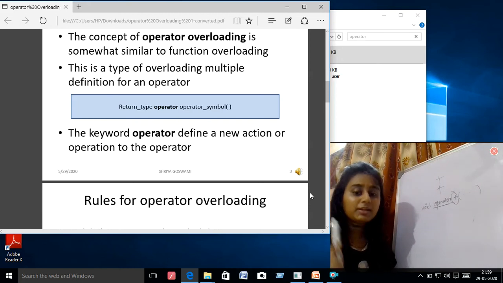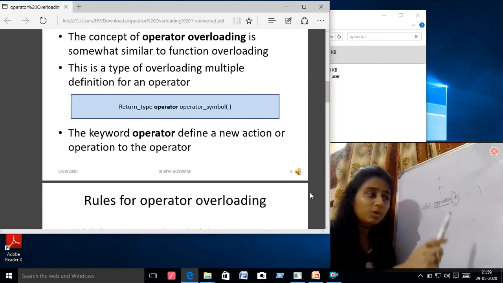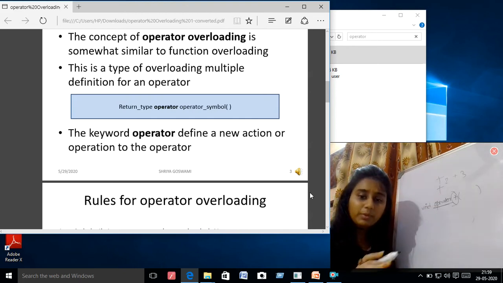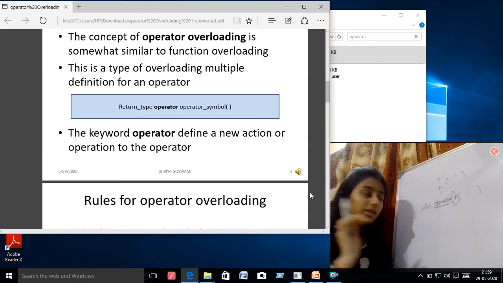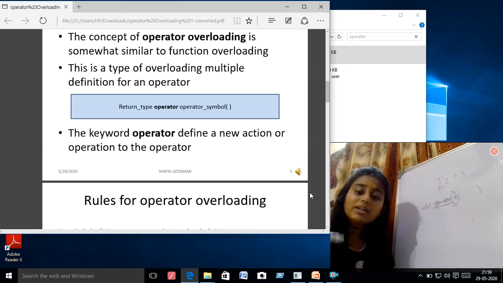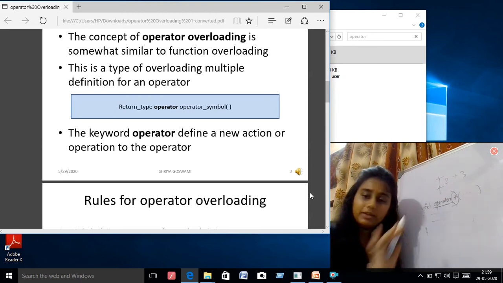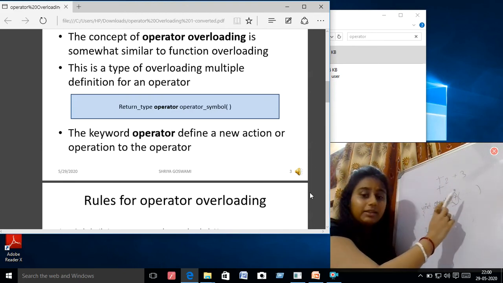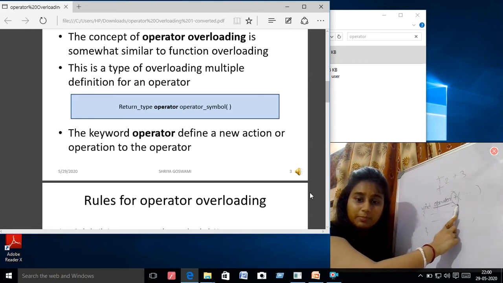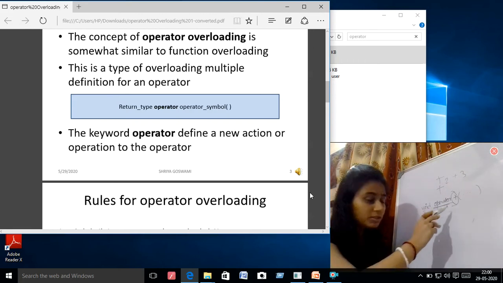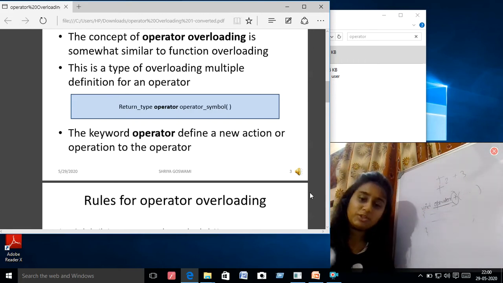The compiler can understand that plus is not only to add integer or floating point numbers or whatever. Now it is going to get a new definition. This plus symbol now becomes an operator function.